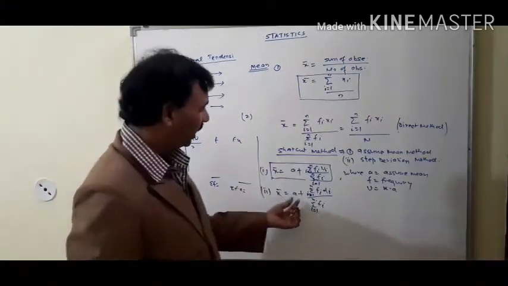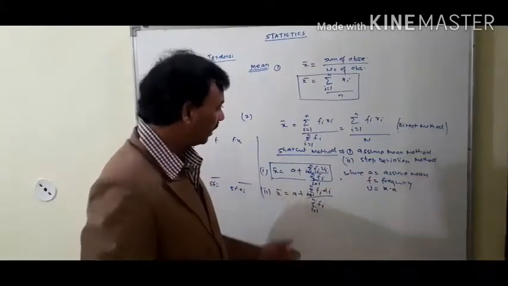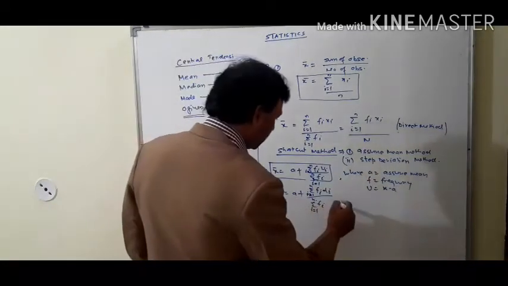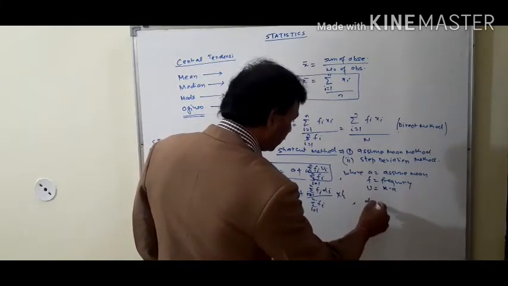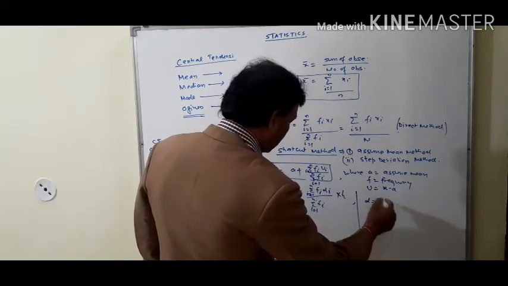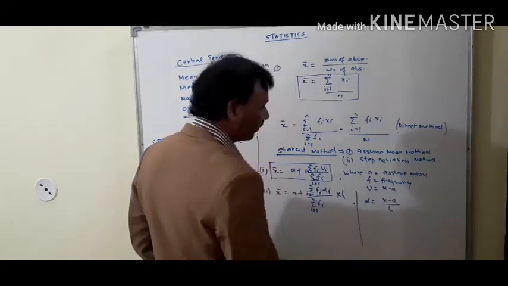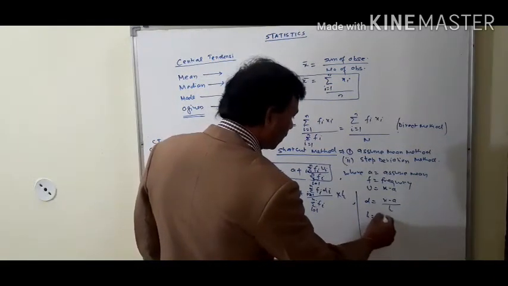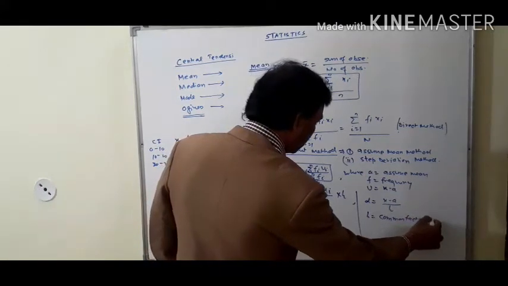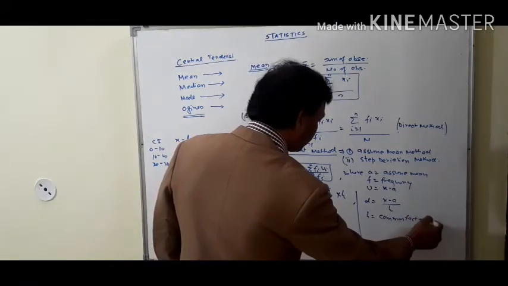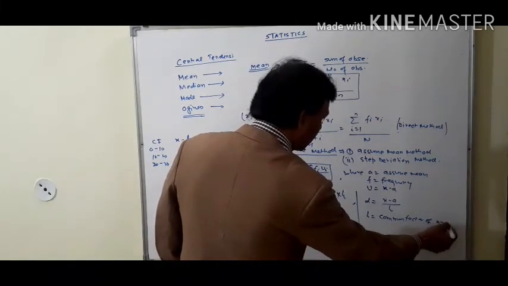The same, where a is the assume mean, f is the frequency, and d equal to x minus a whole upon h, where h is a common factor of x minus a.